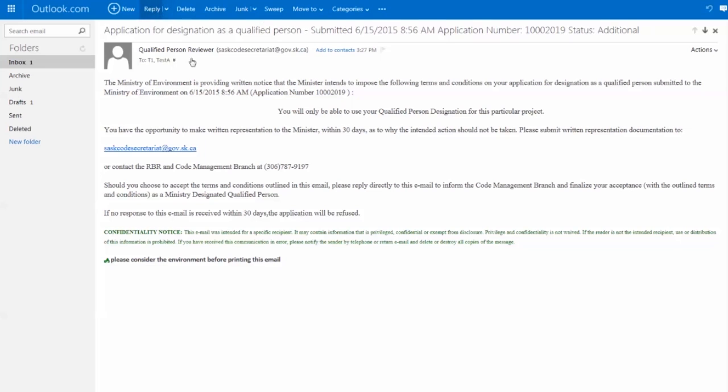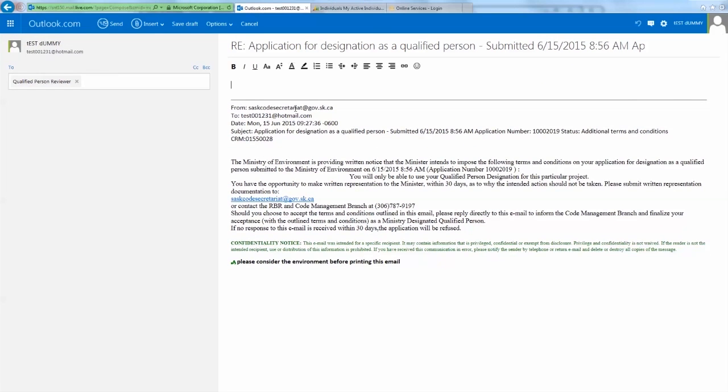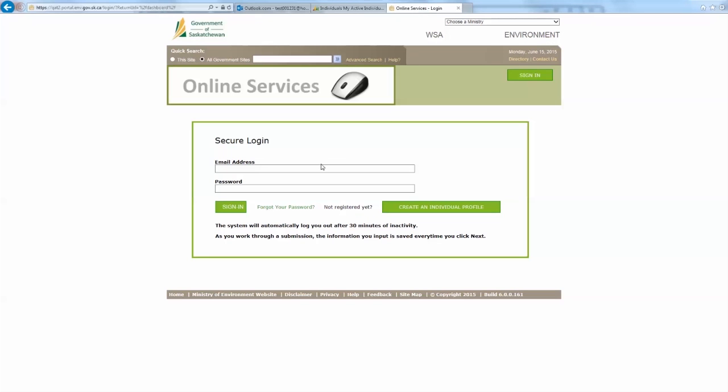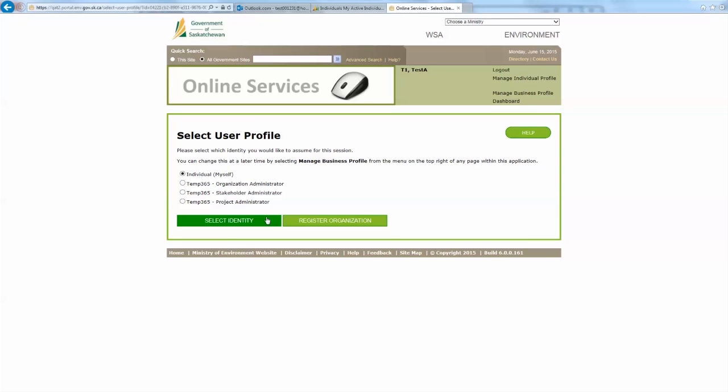So I'll go ahead and I'll reply to this email saying that I will accept the terms and conditions listed below and send the email away. So the next thing we'll need to do is take a look at our online account and see what the status of our application is online. So we'll go ahead and log in and select ourselves as an individual.